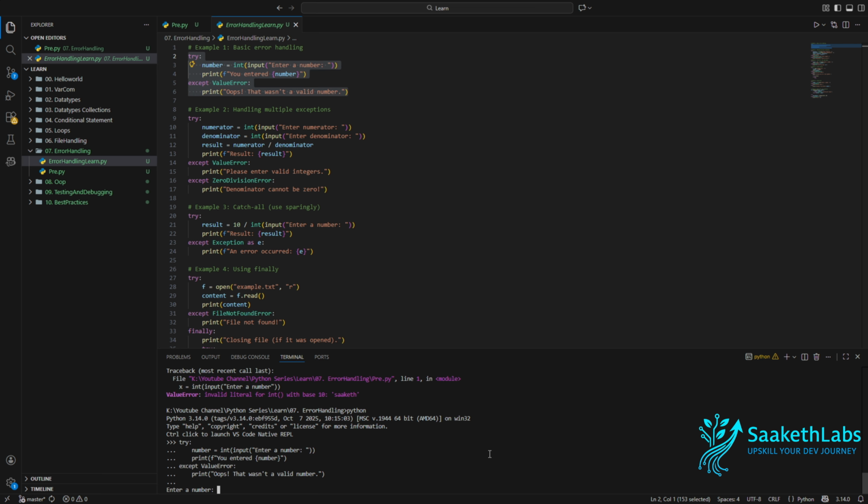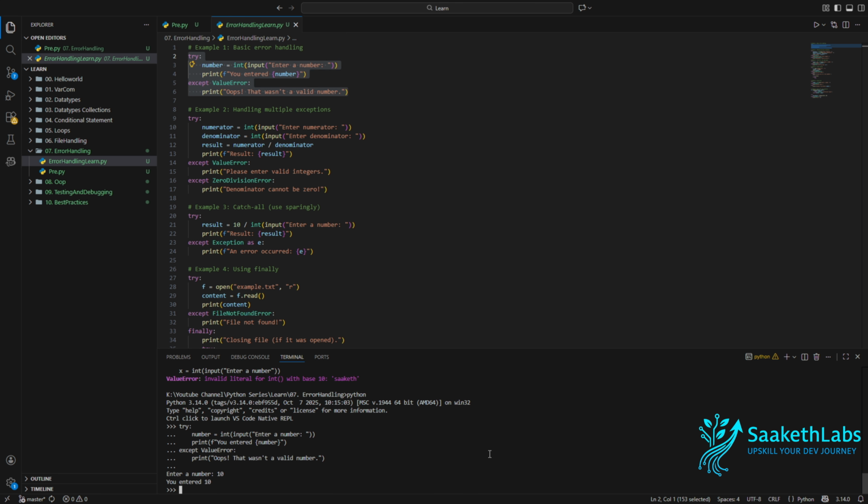Now if I enter 10, you can see this statement got executed, whereas this particular statement, 'oops, that was not a valid number', didn't get executed, because the except block only gets executed when there is an error in the statements specified in the try block.